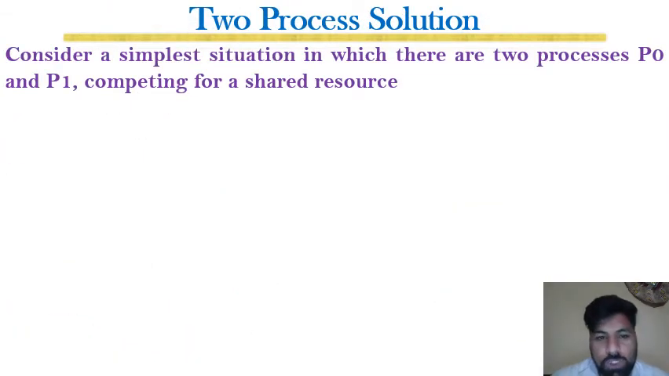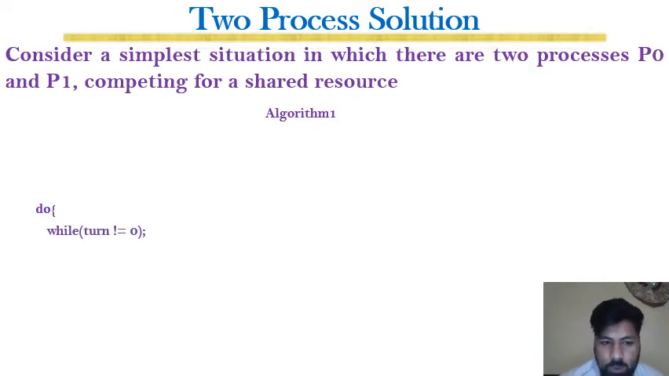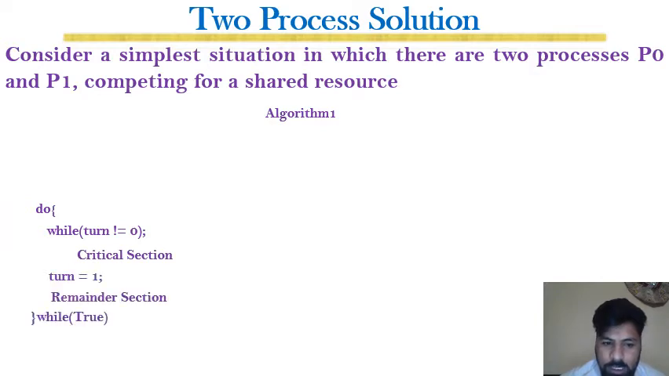Now consider the solution for two processes, P0 and P1, competing for some shared resources or modifying some common variable. Here is the code for P0. This is algorithm 1. Do while turn is not equal to 0, critical section, turn equals 1, remainder section, and while true. So this is the code for P0.